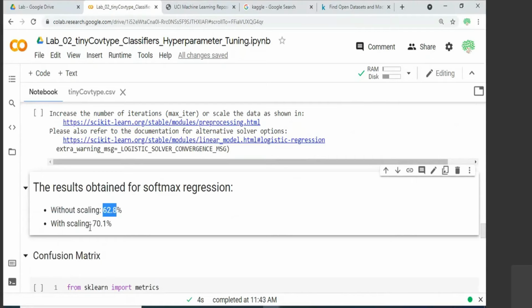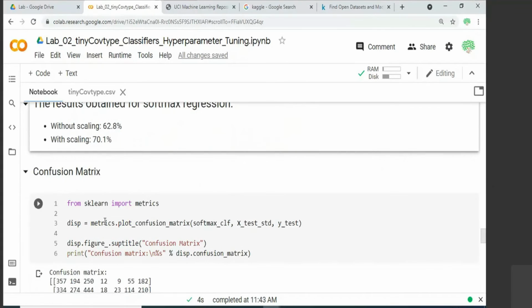But just by applying that standard scaling, we were able to improve the classification accuracy. So data pre-processing is also an important factor towards the performance improvement of your model. Here we can straight away see a justification how just by applying standard scaling, you are able to improve something like 8% classification accuracy. And that is a significant improvement to achieve.